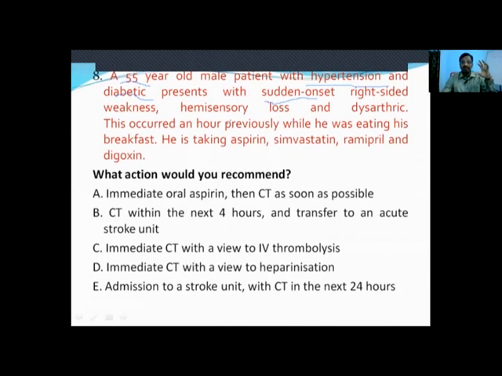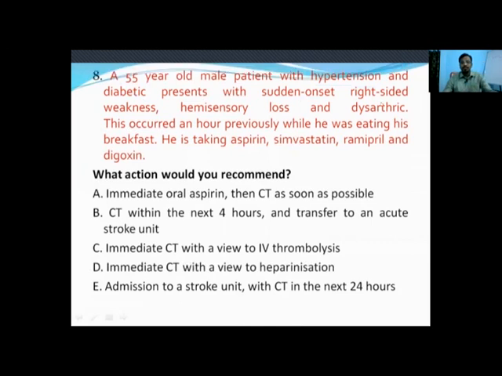If anyone is presenting to the emergency within 4.5 hours, a neurologist's mind, a physician's mind, should always be thinking of thrombolysis only. So here the purpose of doing a CT scan is to do the thrombolysis within 4.5 hours. So coming to the thrombolysis,